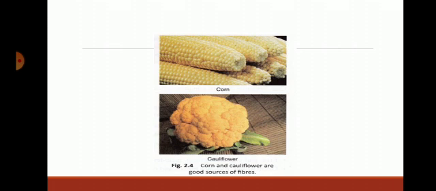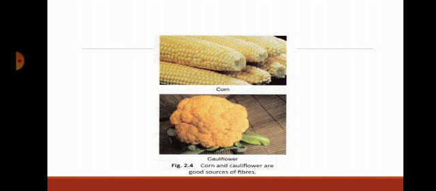Apart from this, we also add water while cooking many food items. You use a correct amount of water, so the food components do not break down.